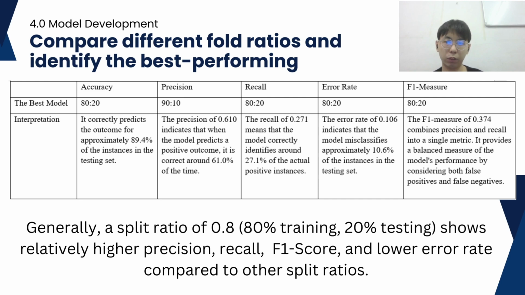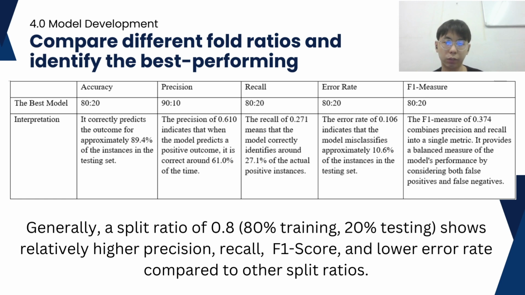After that, the best model for precision is 90% for training and 10% for testing. The precision of 0.61 indicates that when the model predicts a positive outcome, it is correct around 61% of the time. This metric is useful in situations where the cost of false positives is higher and we want to minimize it.